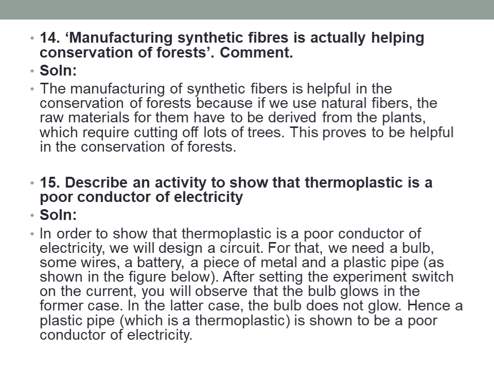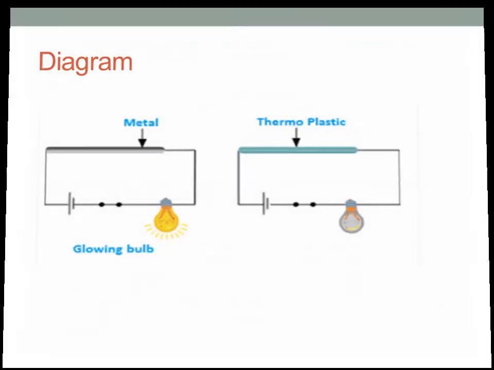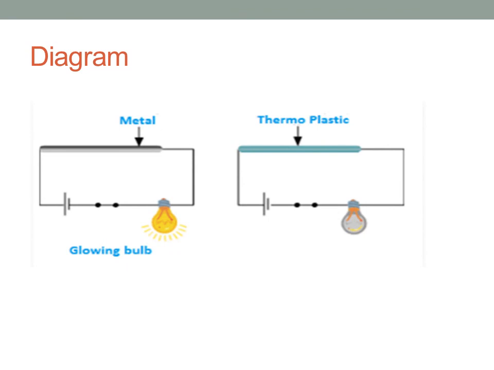So here we are keeping two things wherein in a circuit we use a piece of metal to complete the circuit, and in another one we use a plastic pipe, and a bulb is fixed. So we can see which one glows. Where we have used the metal, there the bulb is glowing because it is a good conductor of electricity, and where we have used the thermoplastic, that is the plastic pipe, the bulb is not glowing. That means it is a bad conductor of electricity. So this proves that thermoplastic is a poor conductor of electricity.